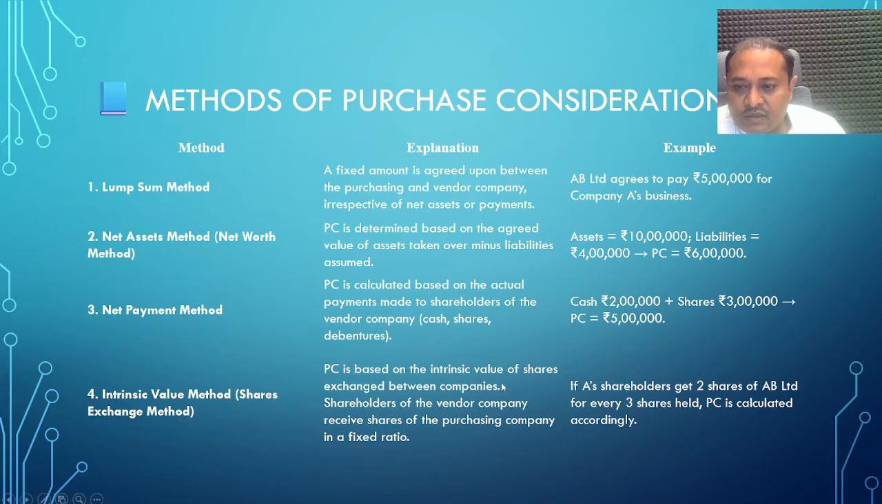Intrinsic value method, share exchange method. This is another famous method of determining and giving the purchase consideration. In this method, the purchase consideration is based on the intrinsic value of the shares exchanged between the companies. Shareholders of the vendor company receive shares of the purchasing company in a fixed ratio. For example, if shareholders get 2 shares of AB Limited for every 3 shares held, the purchase consideration is calculated accordingly.